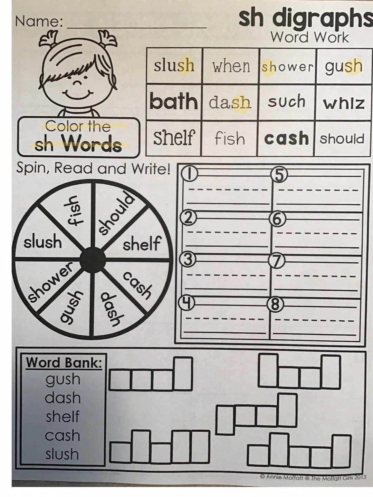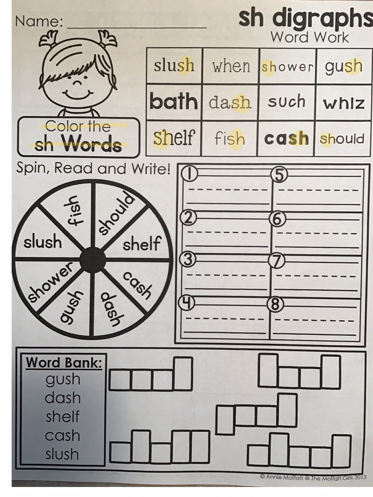Such. Whiz. Shelf. Oh, there's that SH digraph right there at the initial part of the word. Fish. SH digraph at the final part of the word. Cash. And should.